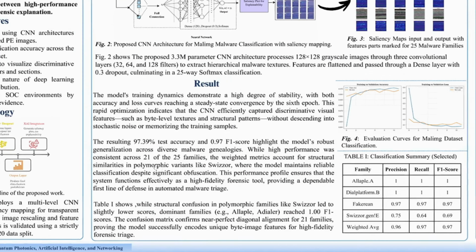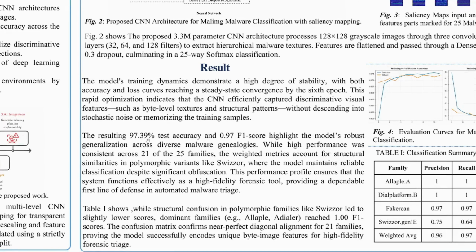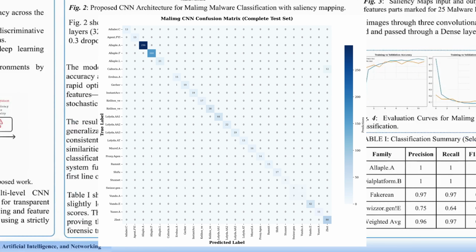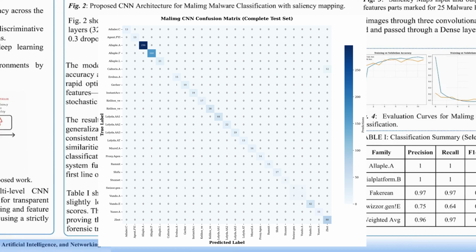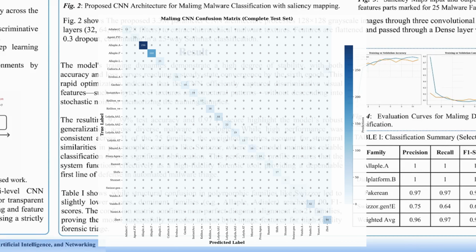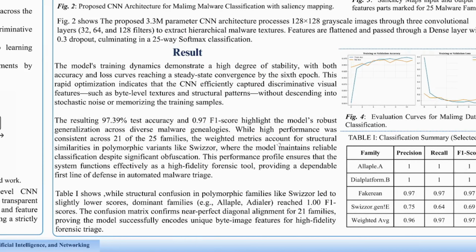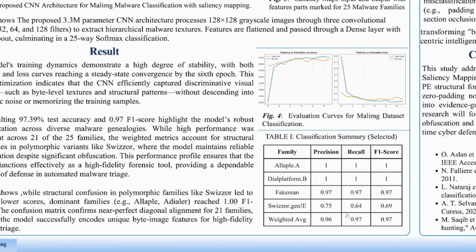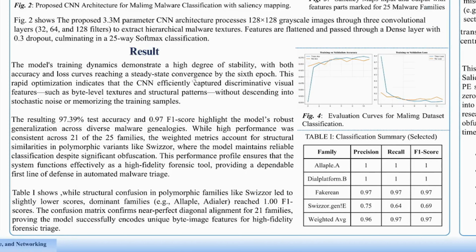As for the results, we can see that the model achieved 97.4% test accuracy and a 0.97 weighted F1 score. The confusion matrix shows near perfect diagonal alignment across 21 of 25 families. Minor confusion occurred in polymorphic families such as Swizzor due to structural similarity. However, dominant families such as Allaple and Adialer achieved perfect F1 scores. This confirms strong generalization across malware genealogies.